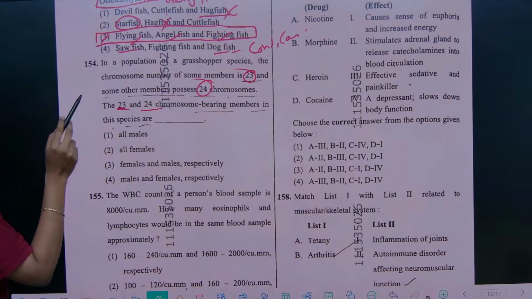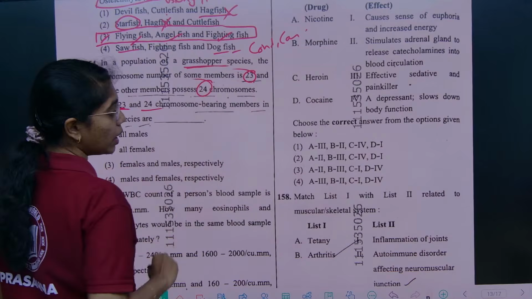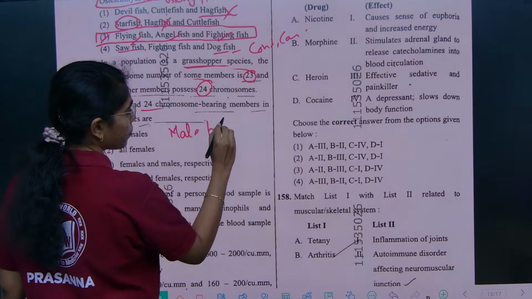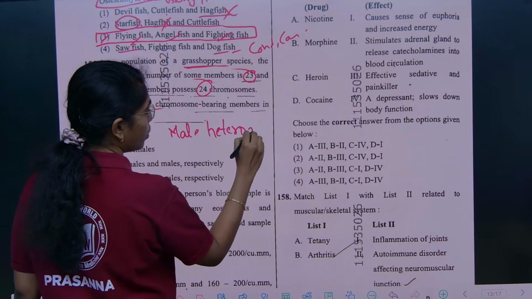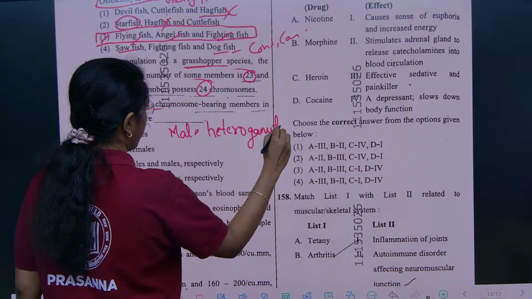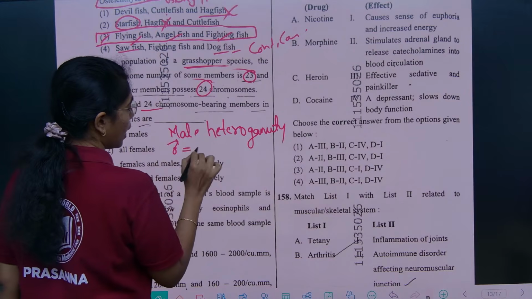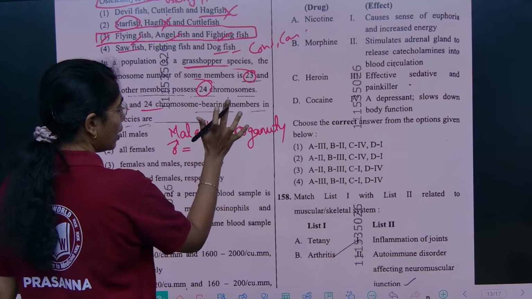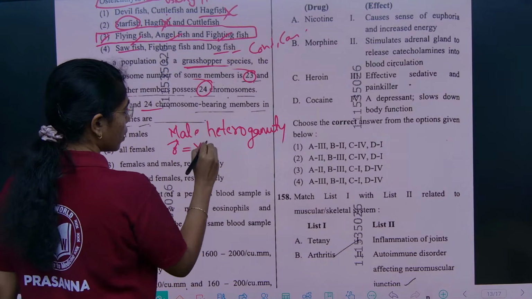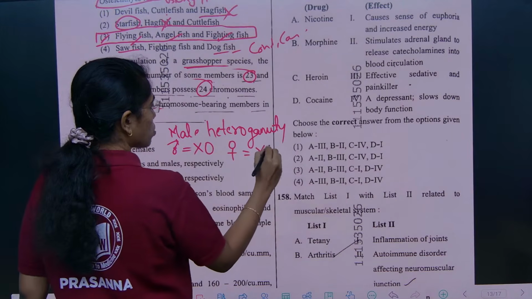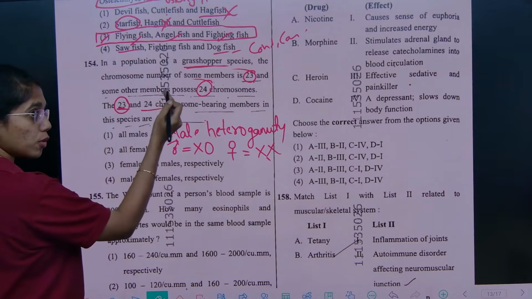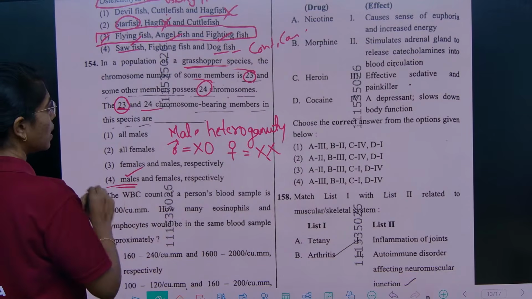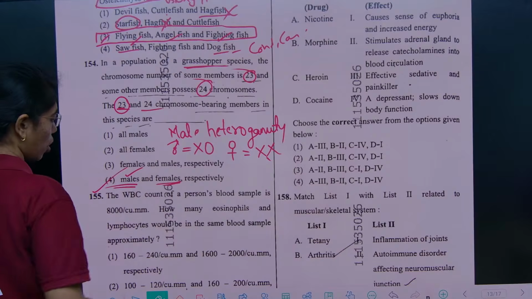Grasshopper exhibits male heterogamety, where males will have only one X chromosome, females 2 X chromosomes. So male will have one chromosome less than that of females. So it is 23 chromosomes males, 24 chromosomes females, option 4.